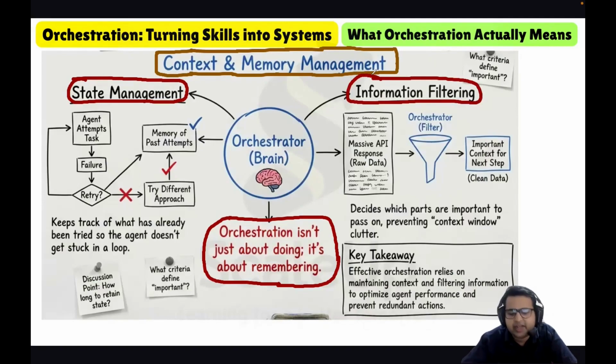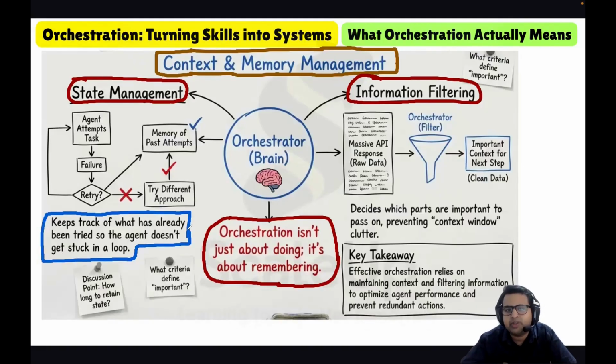In state management, the orchestrator keeps track of what has already been tried, so the agent does not get stuck in a loop.